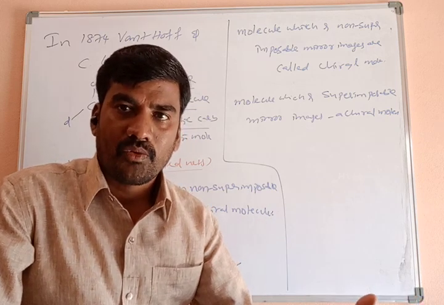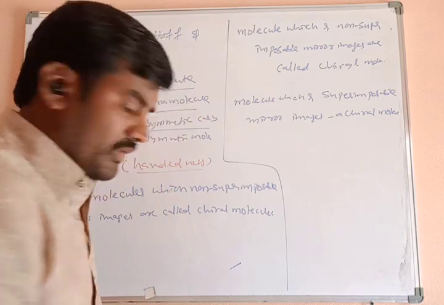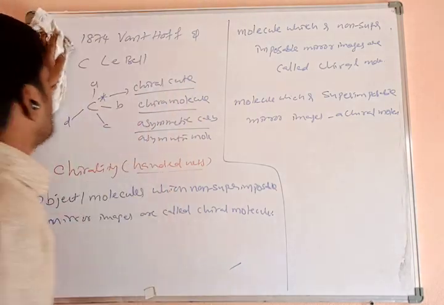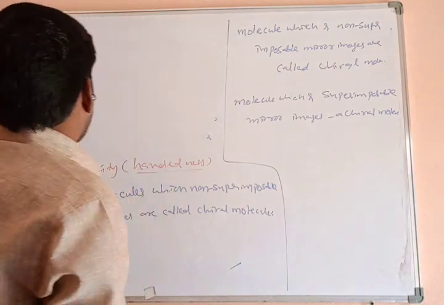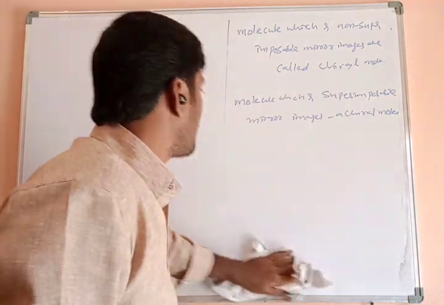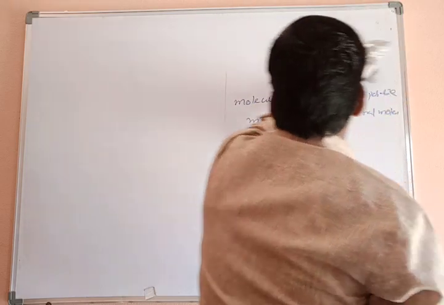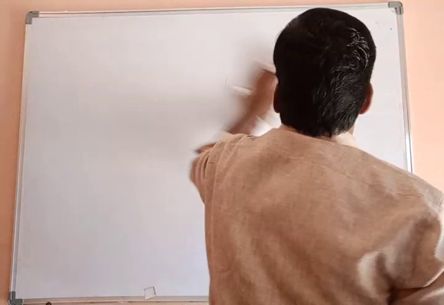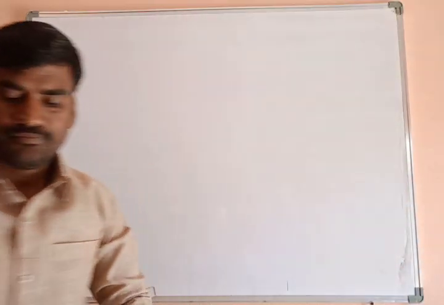These two lie on the plane, and this is above the plane, and this is inside the plane. Okay. Now for this mirror image, this is achiral. There is no chiral center because two similar CH3 groups are there on this carbon, so it is not a chiral molecule.